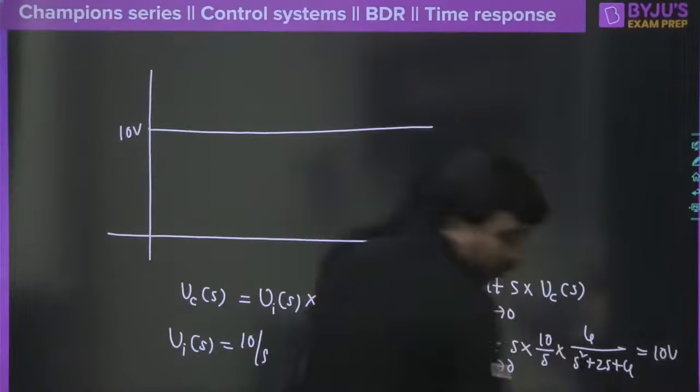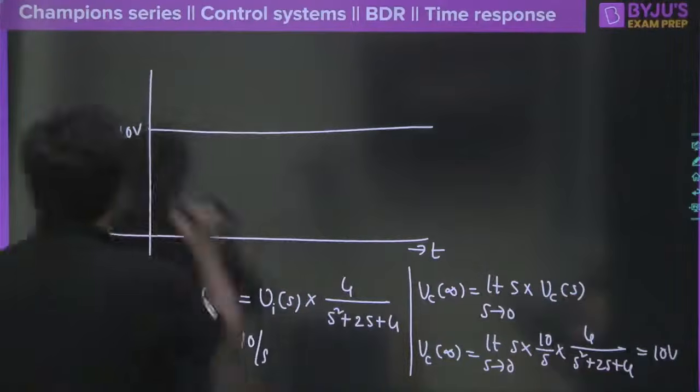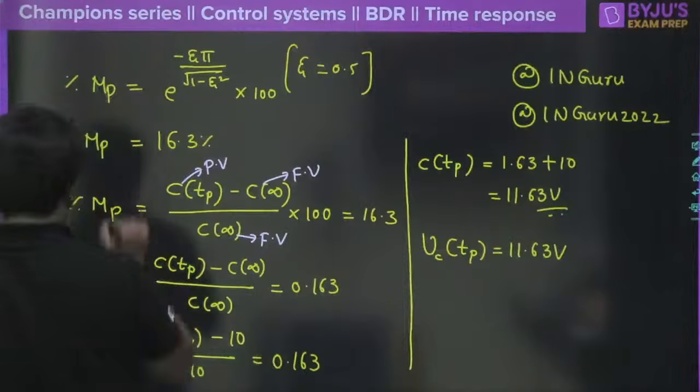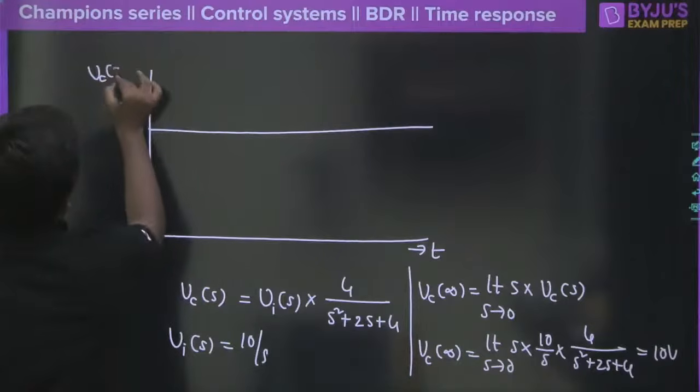So 10 volt is going to be the final value that you must get here. Yes, I am really very happy to see this, right? 10 volt is the value you must get.